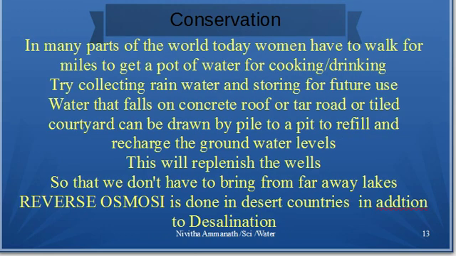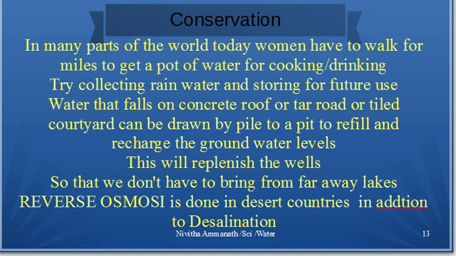In many parts of the world today, women have to walk for miles to get a pot of water for cooking or drinking. Not only that, they are walking in deserts when it is very hot. So it affects their health. The water that they bring in the pot gets evaporated. Water becomes hot. So many issues are there.